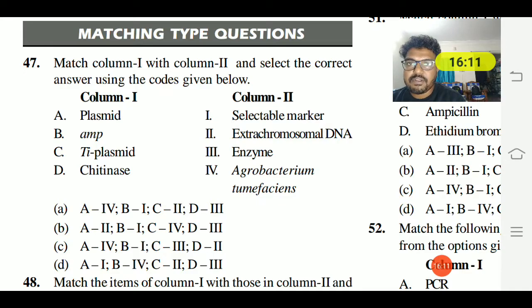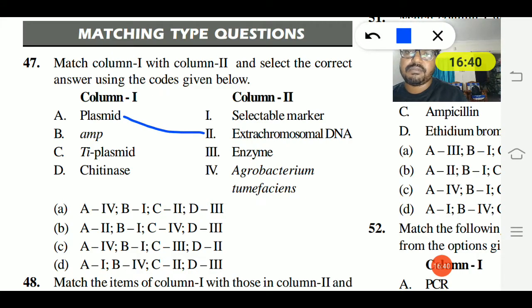Okay. 47th question. Match column 1 with column 2. Select the correct answer. Plasmid, AMP, TI plasmid, chitinase, and selectable markers, extra chromosomal DNA, enzyme, Agrobacterium tumefaciens. So plasmid is extra chromosomal DNA.